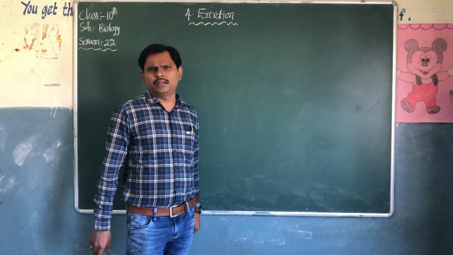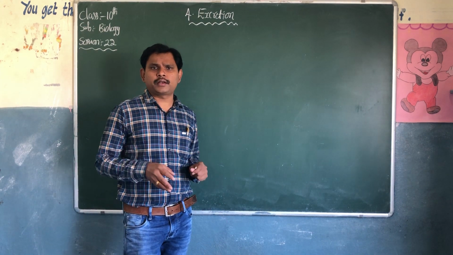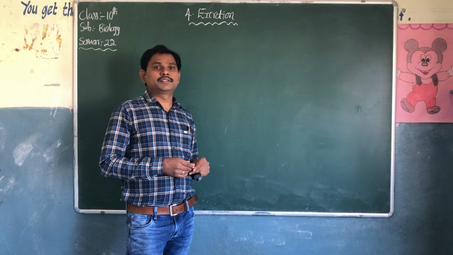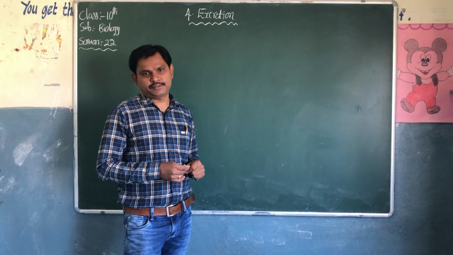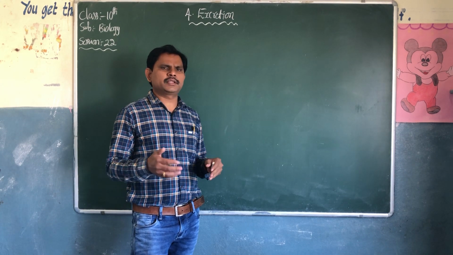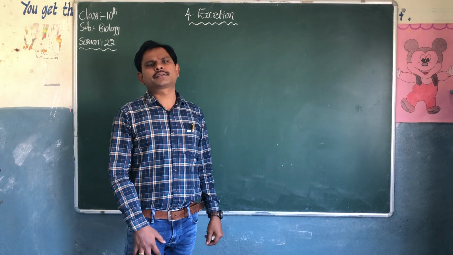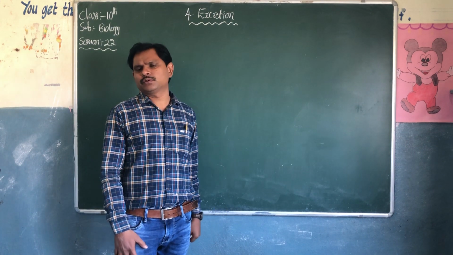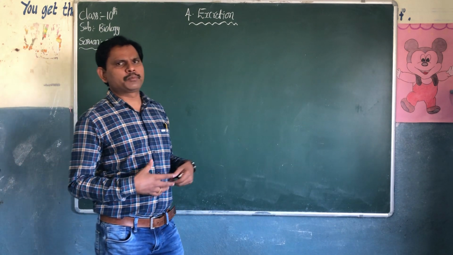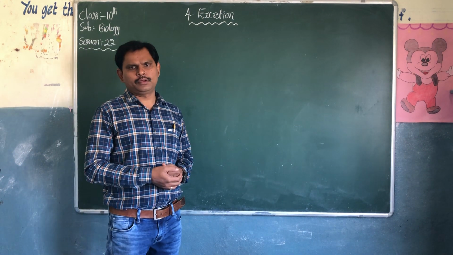Any factory gives products but also generates waste materials. There are no factories that generate products without waste materials. In our body also, it's a system, and waste materials are also produced in our body.